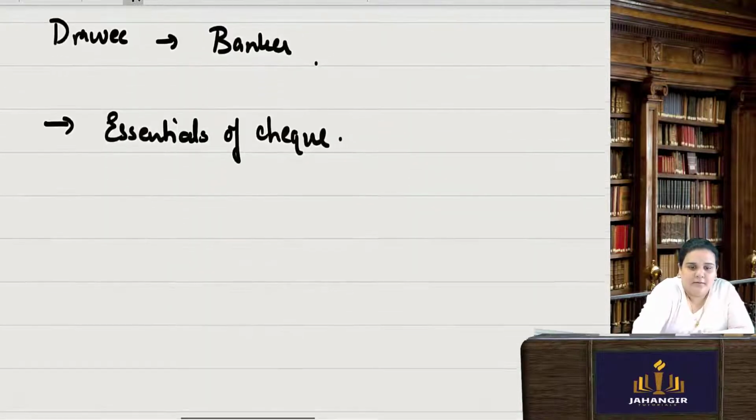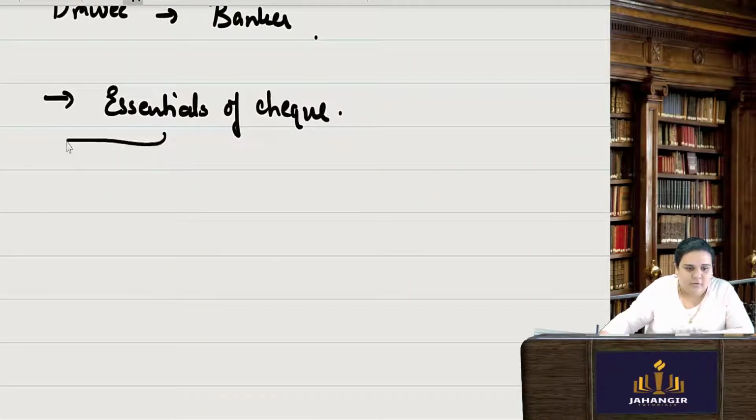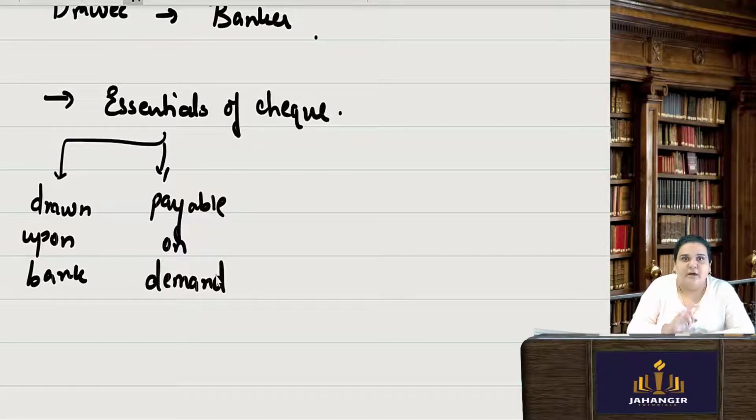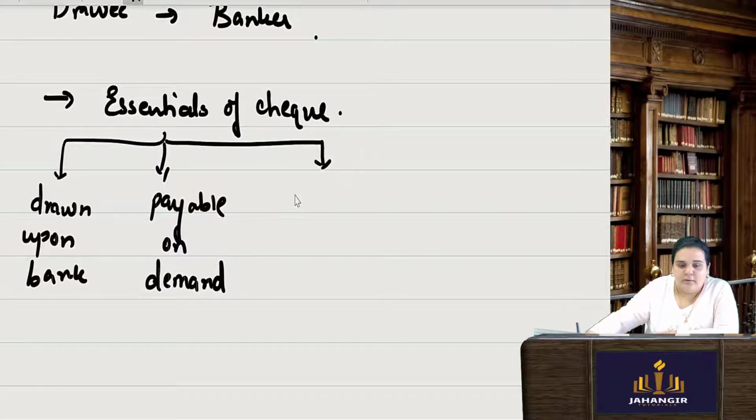Firstly, it should be drawn upon a banker, drawn upon a bank. It is always payable on demand. But in case of bills of exchange, it can be payable after a given point of time, after a particular period. It can have a 3 months period, it can have a 4 months period, but the check is always payable on demand. In case of a check, you do not require any acceptance of the party.